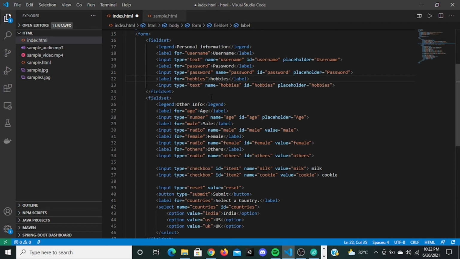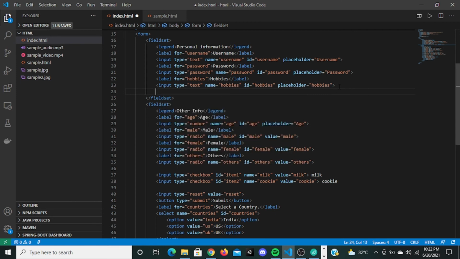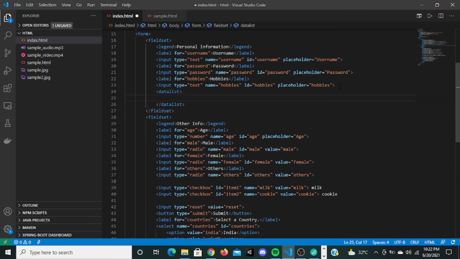So now you can actually display a list down here. Now you can give the tag datalist. Inside this, you can give all the options that you want. It's like a select. You can give all the options.